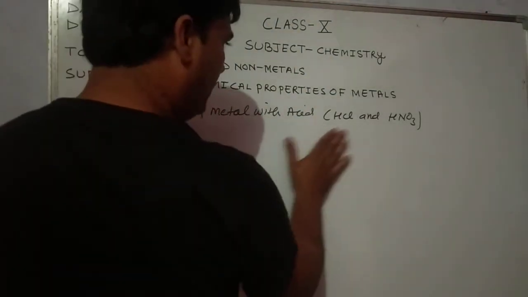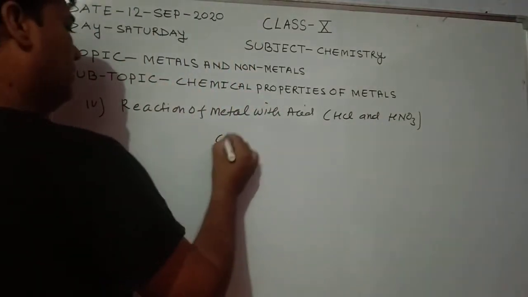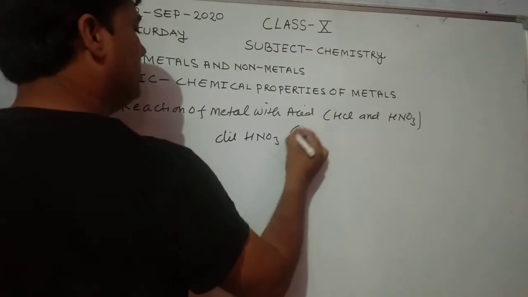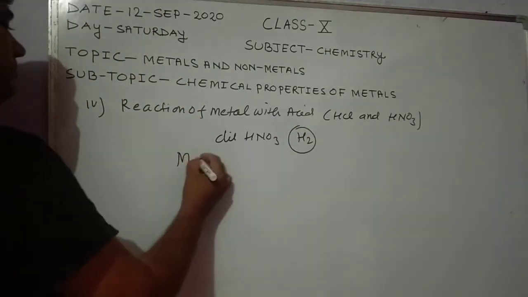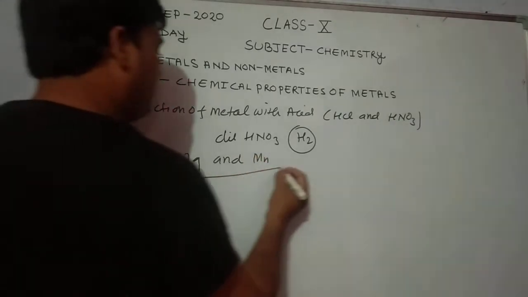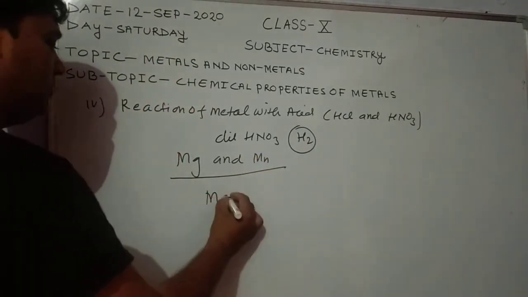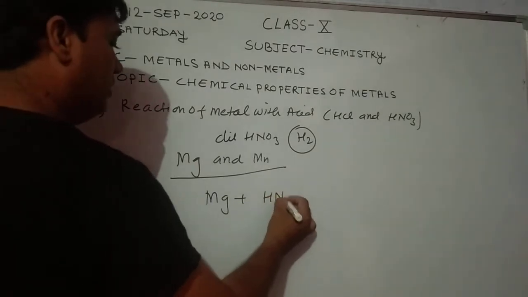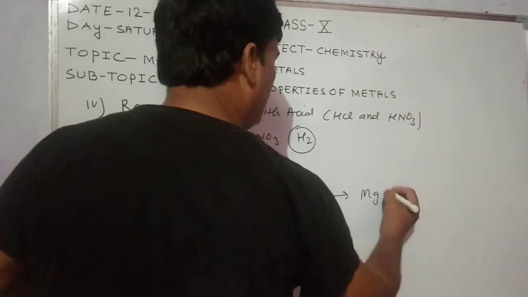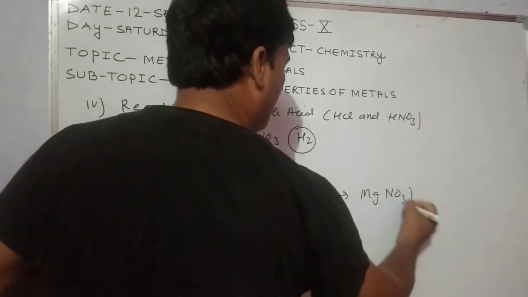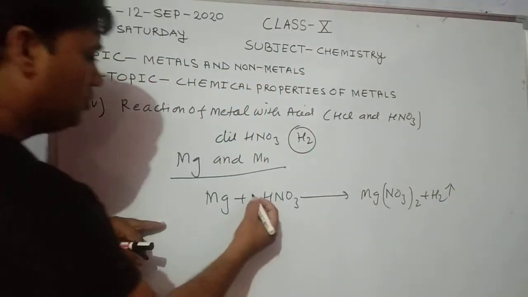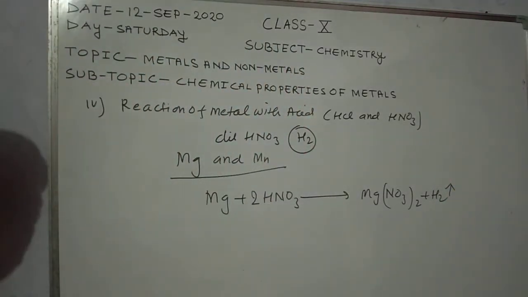But some metals react with dilute HNO3 and form hydrogen gas. The metals are magnesium and manganese, Mn. This is known as manganese. What will happen when magnesium reacts with dilute HNO3? It forms magnesium nitrate plus hydrogen gas. Okay, so you are required to balance the equation.